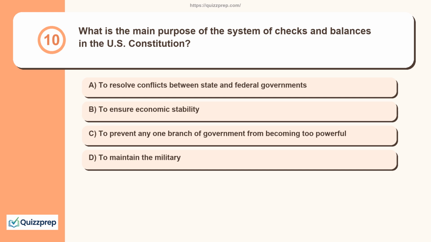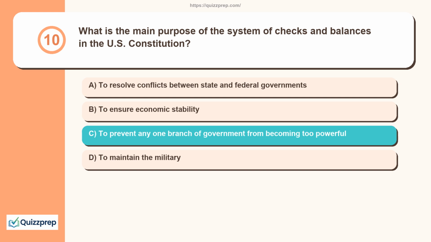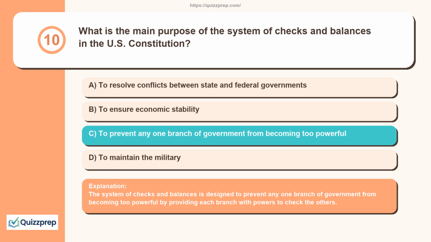Question 10. What is the main purpose of the system of checks and balances in the U.S. Constitution? To resolve conflicts between state and federal governments, to ensure economic stability, to prevent any one branch of government from becoming too powerful, to maintain the military. The system of checks and balances is designed to prevent any one branch of government from becoming too powerful by providing each branch with powers to check the others.